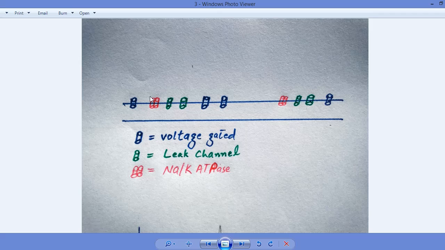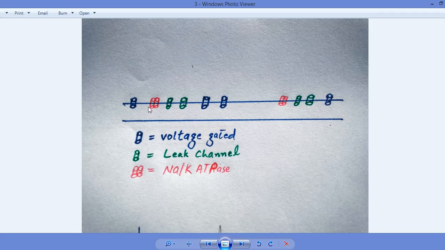When the neuron is at rest, this is at rest. When the neuron is going from the active state to the rest state, then this sodium potassium ATPase pump is active.